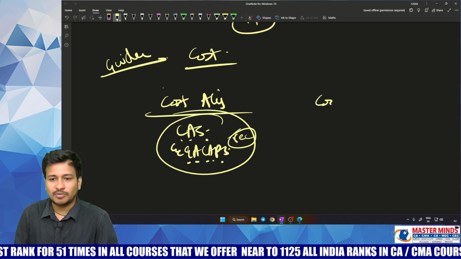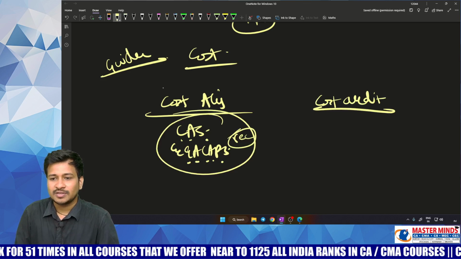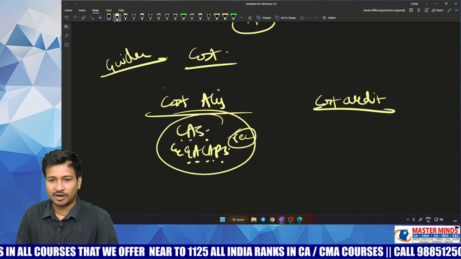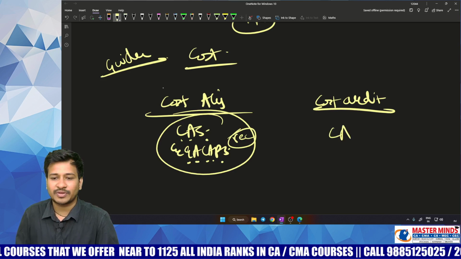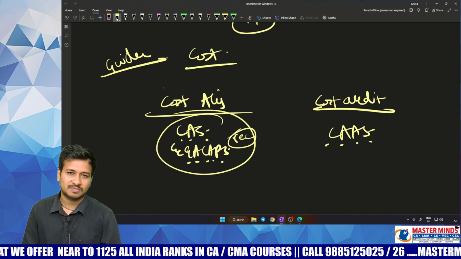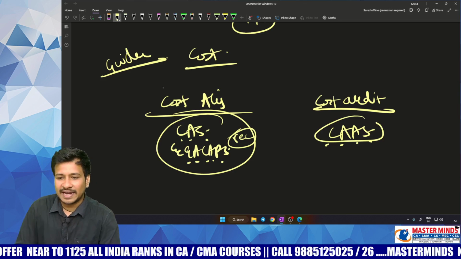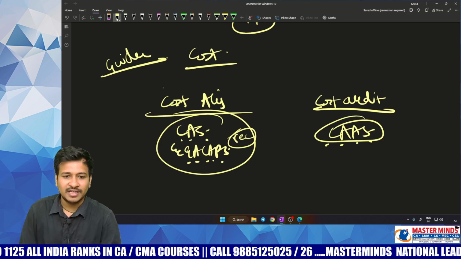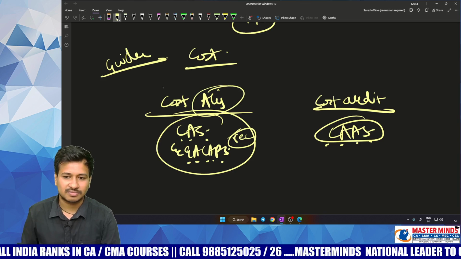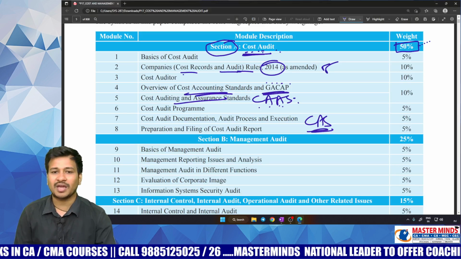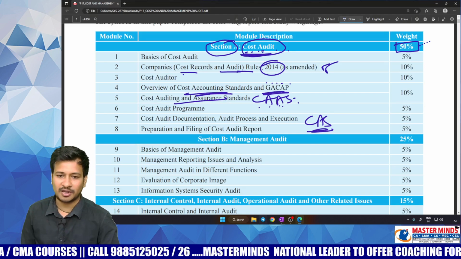And next is all about cost audit. Guidelines for cost audit are replicated in the concept of CAAS, cost auditing and assurance standards, wherein these are the guidelines for a cost auditor to verify the cost accounting records. So this is the main concept of cost audit.